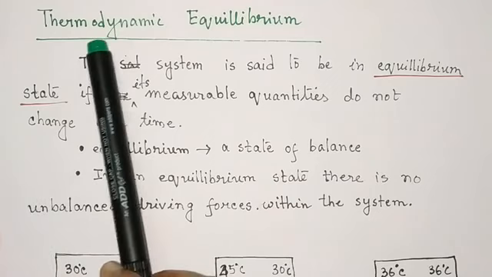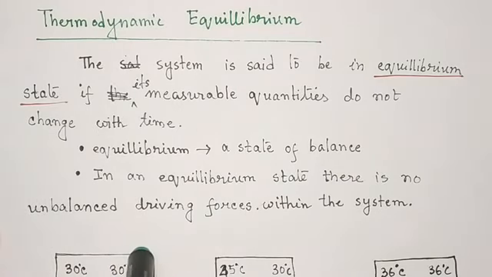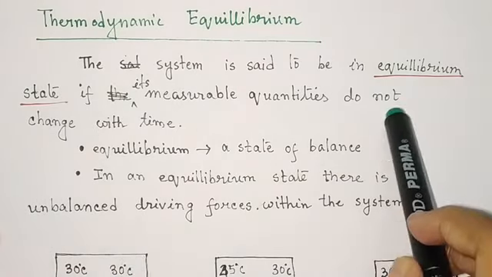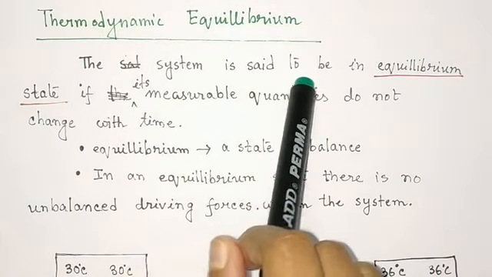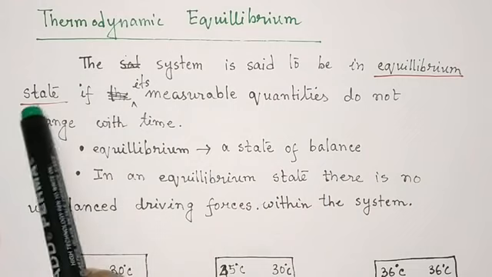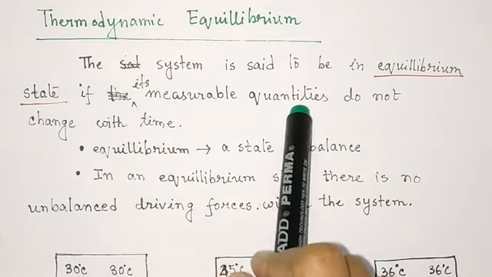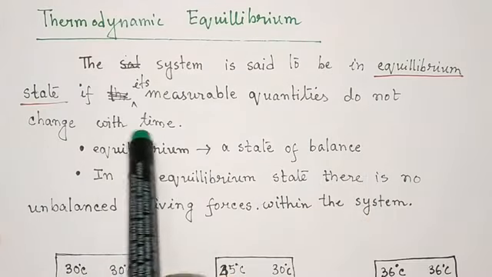So next is thermodynamic equilibrium. At first we'll define the state of equilibrium, or equilibrium state. A system is said to be in equilibrium state if its measurable quantities do not change with time.